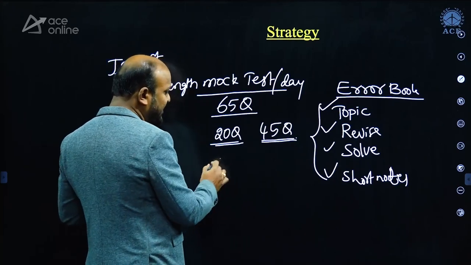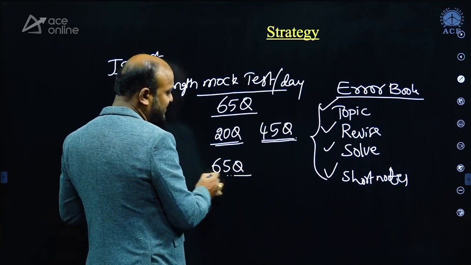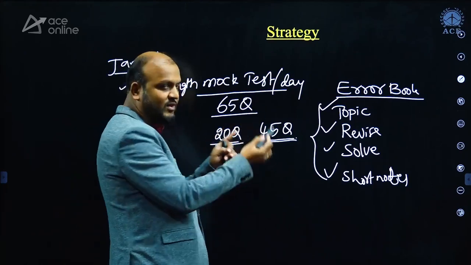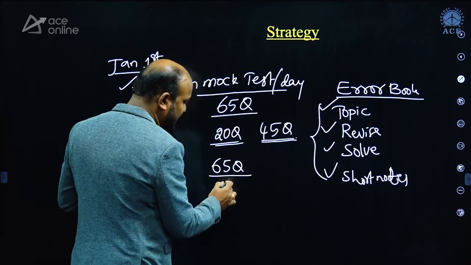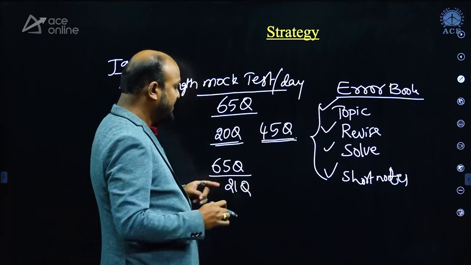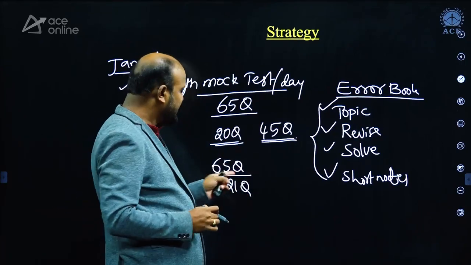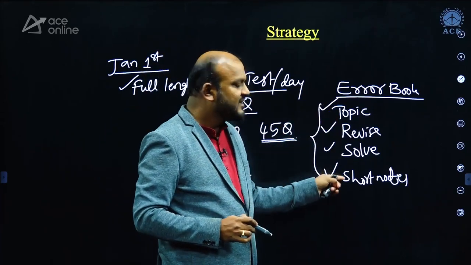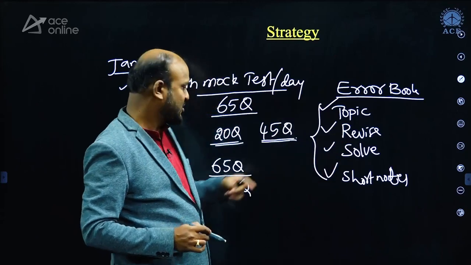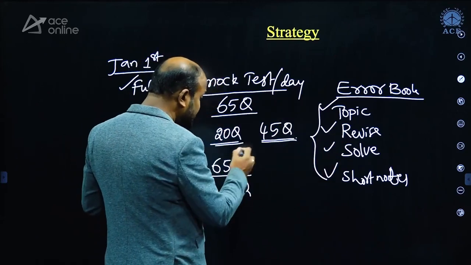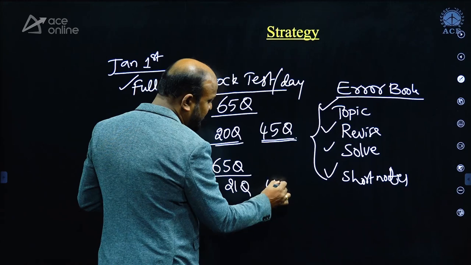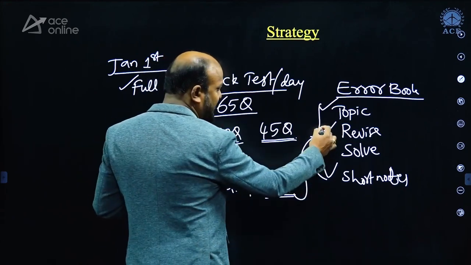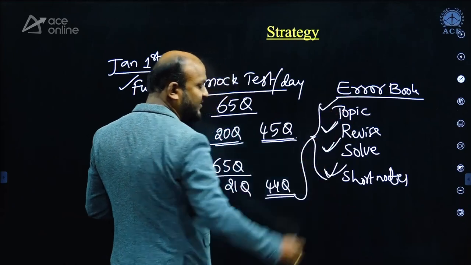On the second day, when you write a mock test of 65 questions, definitely the number of questions you are able to solve is going to increase, let us say 21 questions, because most of the questions that appear in the second test may be the concepts that you have revised from the previous test. So you have to list out these 44 questions, revise the topics, solve and write short notes.